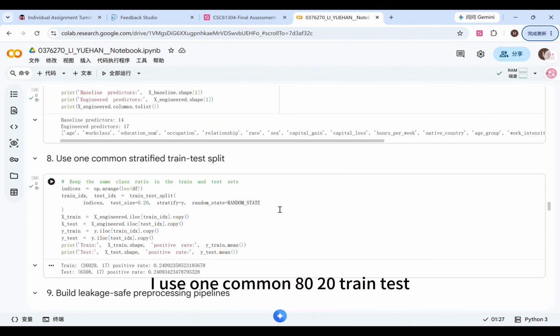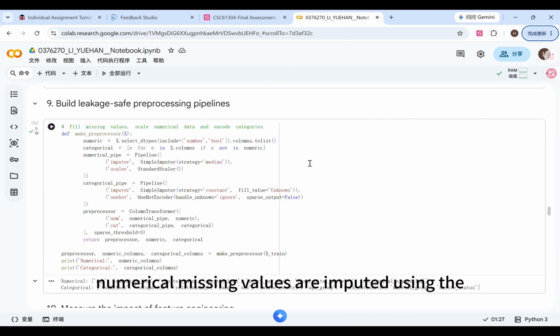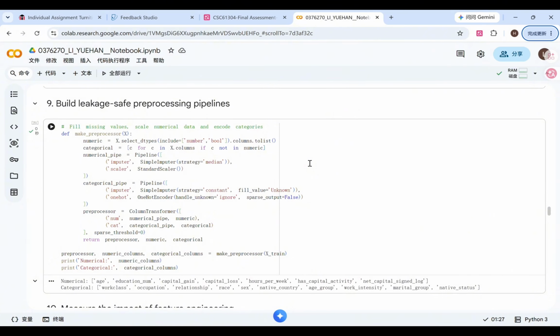I use one common 80-20 train-test split for all tree models. Stratification maintains the same class proportion in both datasets. Random state 42 makes the experiment reproducible. Numerical missing values are imputed using the median, and the numerical features are standardized. Categorical missing values are represented by the unknown category, and the categorical variables are one-hot encoded.